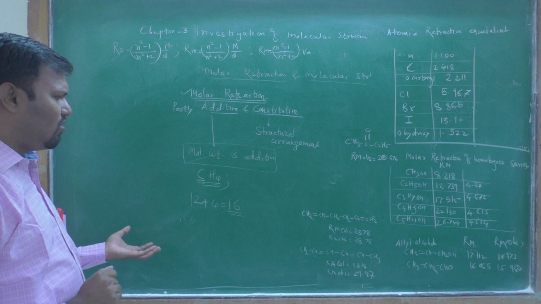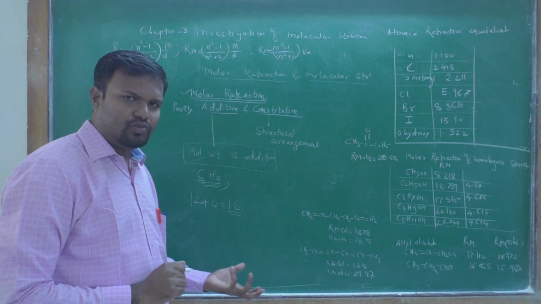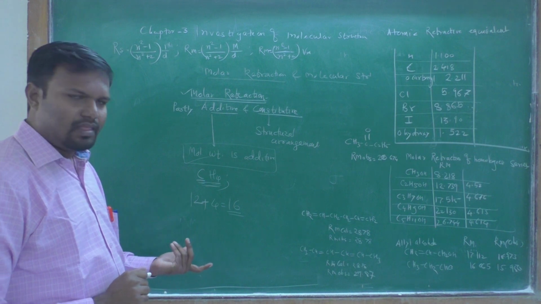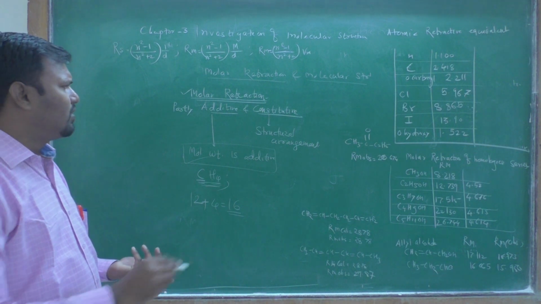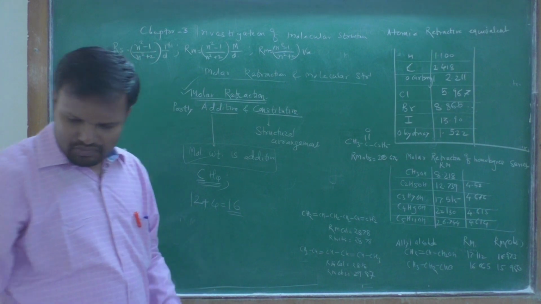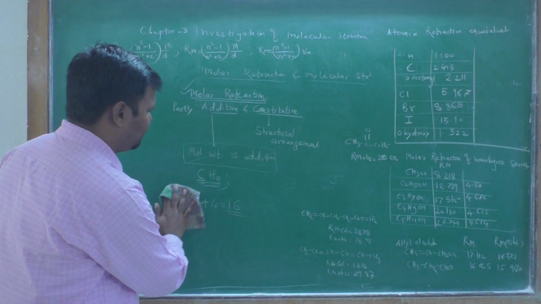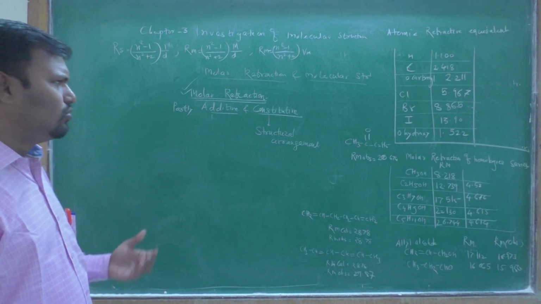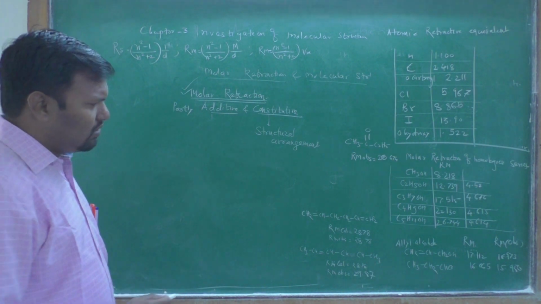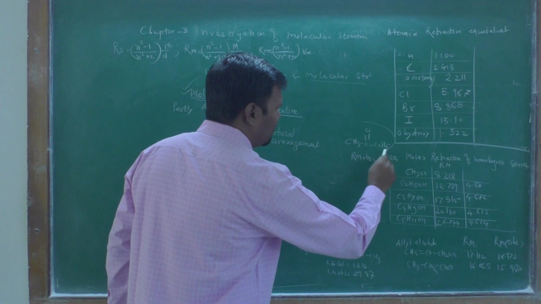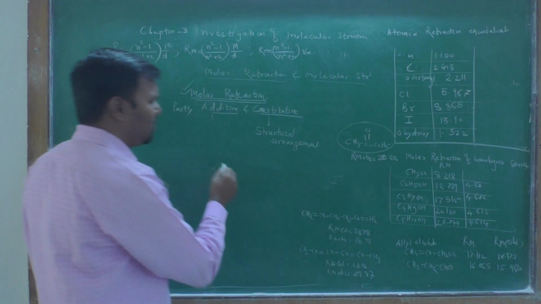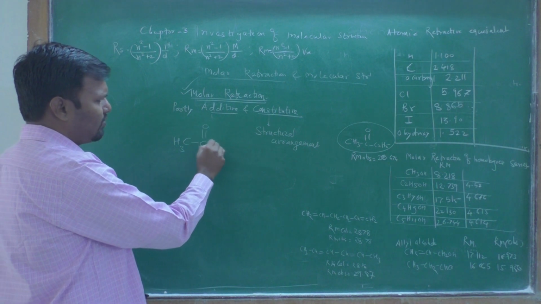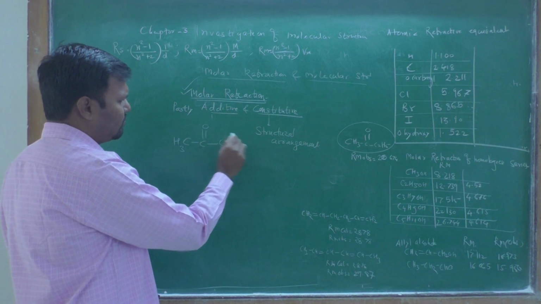Each atom in a molecule or a group in a molecule contributes to the molar refraction, and a particular value you will obtain. Suppose we have the example of a ketone, CH3COC2H5.